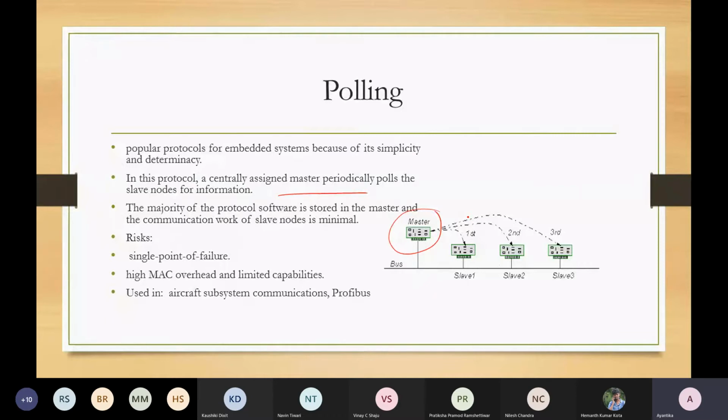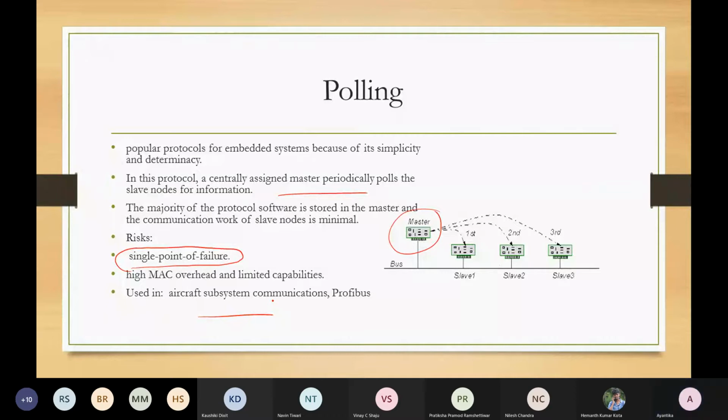Now it also reduces the overall ring traversal latency that we discussed in token passing. But what is the risk? The risk is associated with a single point of failure. That means if there is some problem in the master node, then the overall communication will get stalled. This is the main problem with the polling protocol. But still, it is heavily used in aircraft subsystems and Profibus. We will talk about Profibus later.